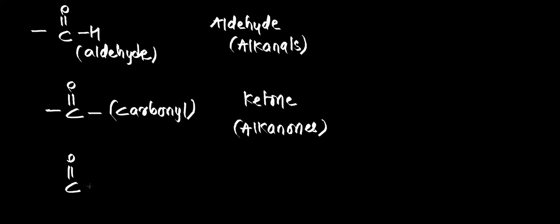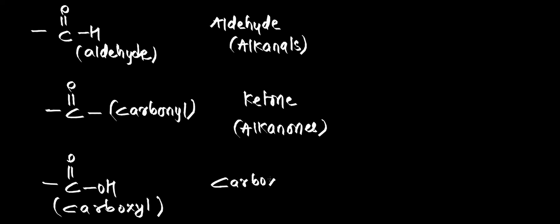Now C double bond O OH. So this is carboxyl group. C double bond O and OH together is carboxyl group, and it belongs to which class of organic compounds? It belongs to carboxylic acid class of compounds, and generally they are called alkanoic acids.